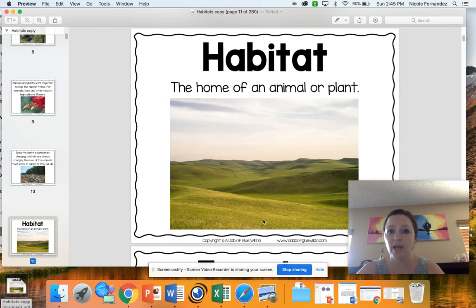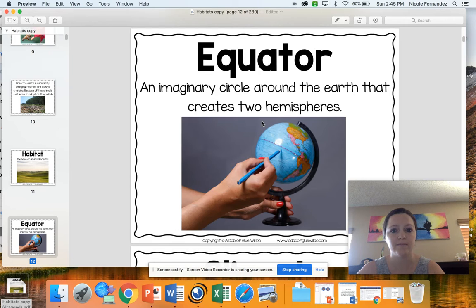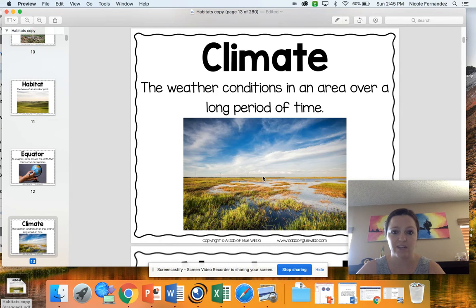So here are some vocabulary words we're going to use throughout this unit. We have habitat, which is the home of an animal or plant. Equator, which is an imaginary circle around the Earth that creates two hemispheres. Now this goes across the middle of the Earth here. So we live in the northern hemisphere. See how the United States is right here? And then this is the southern hemisphere.